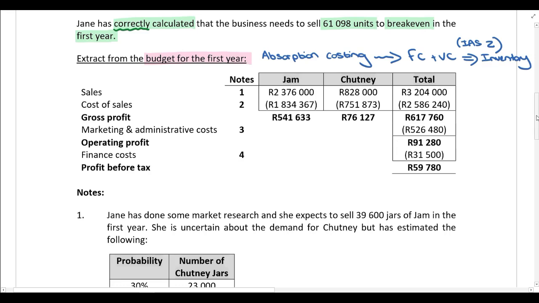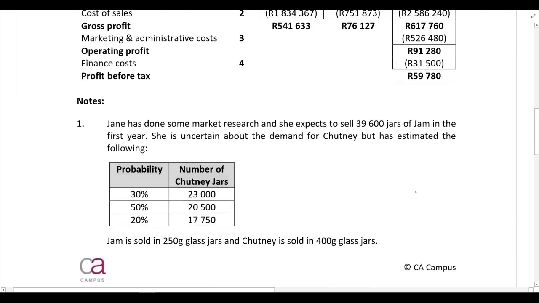Okay, so for sales, you're given more information in note 1. Jane has done some market research and she expects to sell 39,600 jars of jam in the first year. She's uncertain about the demand for chutney, but has estimated the following. There's a 30% probability that she will sell 23,000 jars of chutney. There's a 50% probability she'll sell 20,500 jars, and there's a 20% probability she'll sell 17,750 jars.